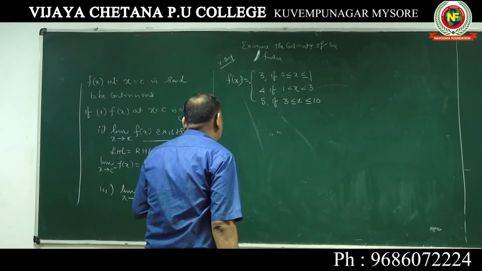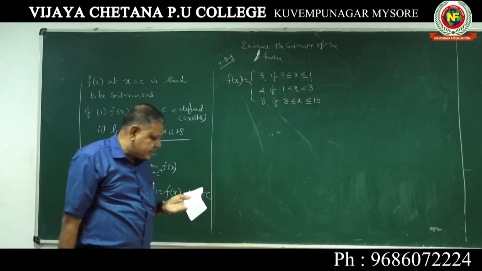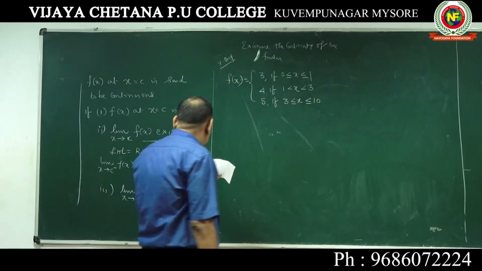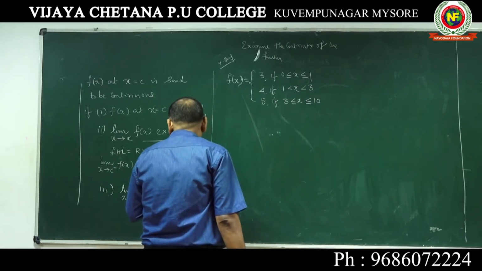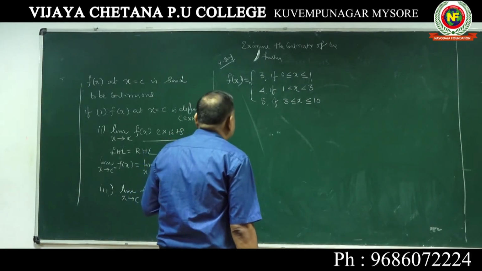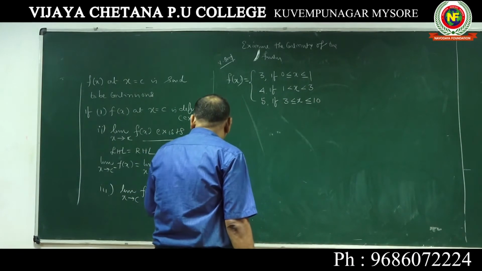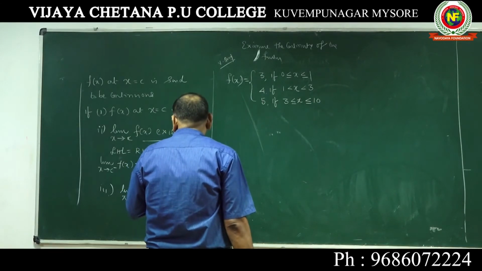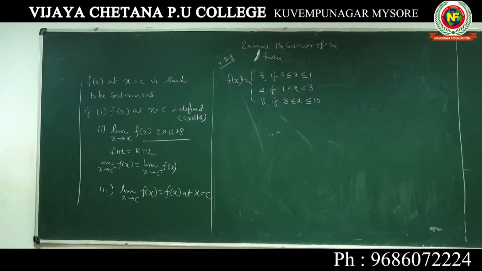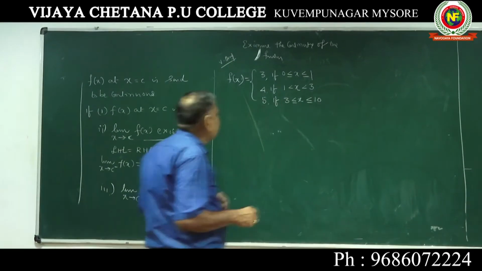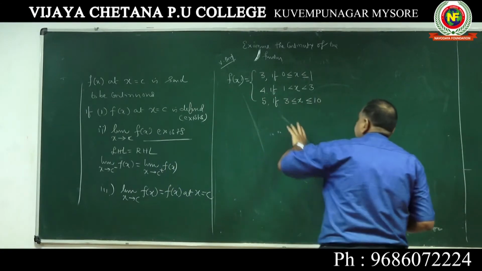Examine the continuity of the function f of x is equal to, write down, 3 if 0 less than or equal to x less than or equal to 1, 4 if 1 less than x less than 3, 5 if 3 less than or equal to x less than or equal to 10. Copy the problem, 1 minute. Very important problem for examination.